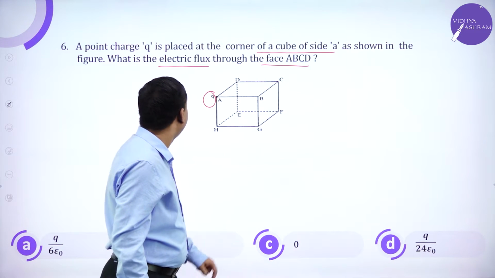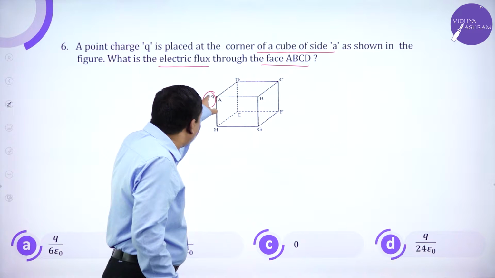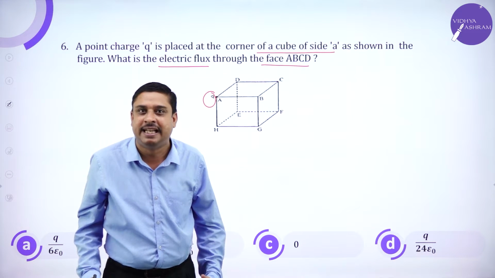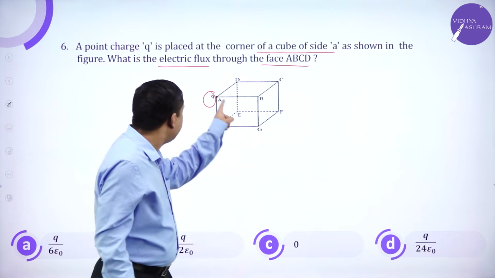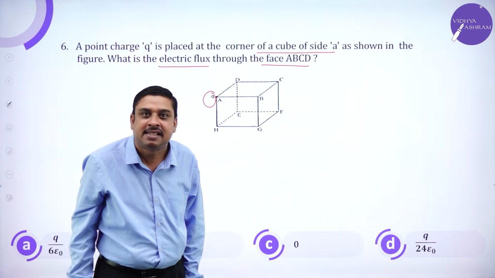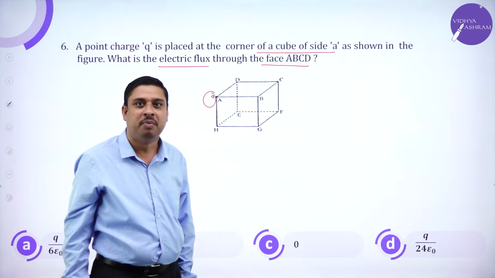Now, a charge Q is placed at one of the corners. As you read the diagram, a charge Q is placed at one of the corners of that cube.